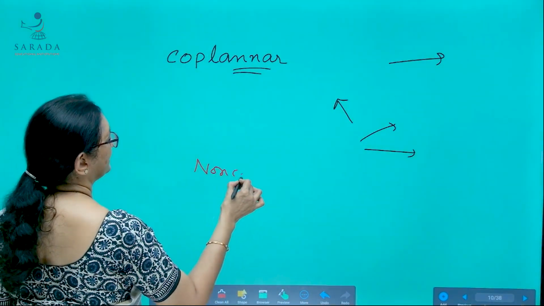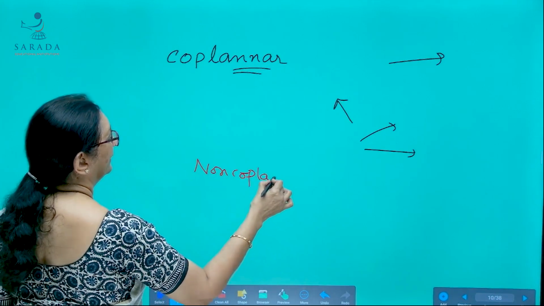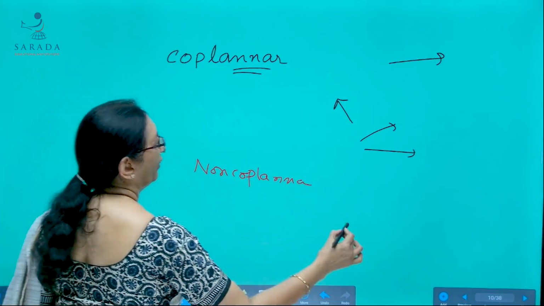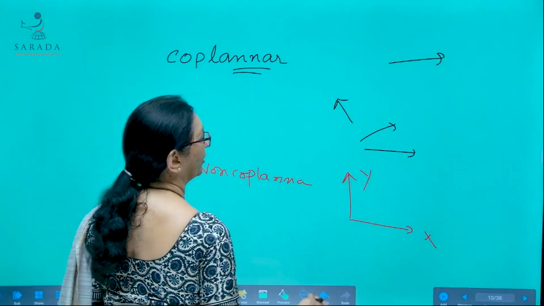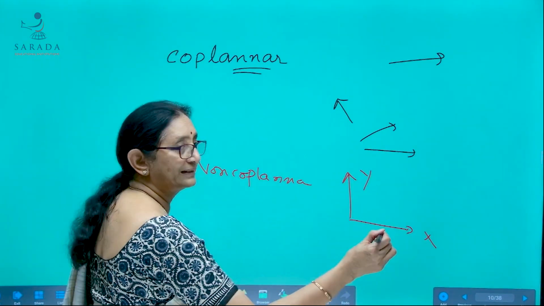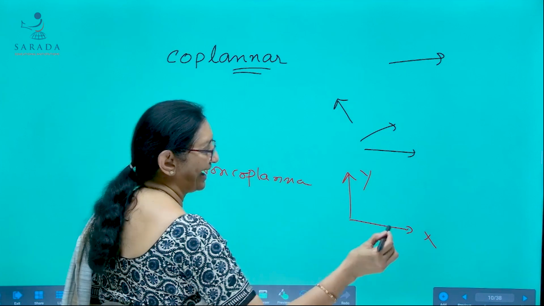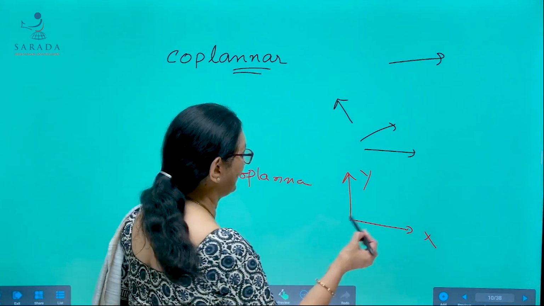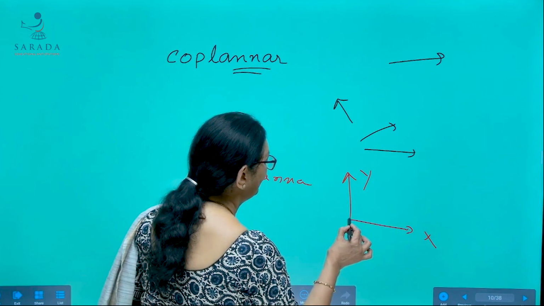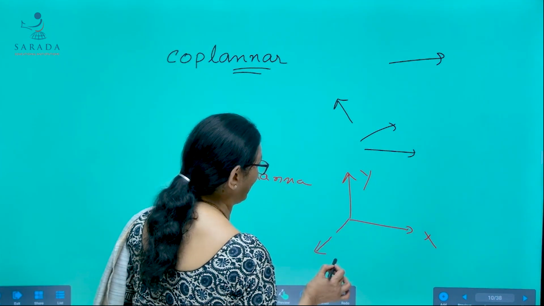Non-coplanar vectors. So, here suppose one vector is along x-axis, another vector is along y-axis. If the third vector is along z-axis, I am just representing z-axis like this.